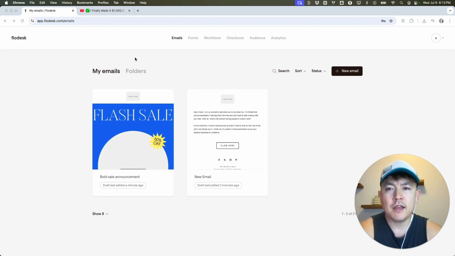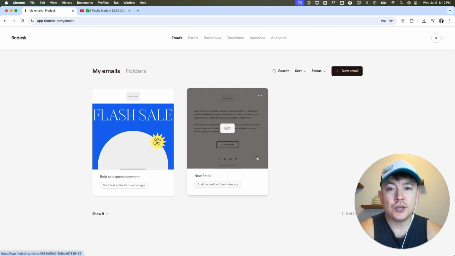Now here on the home screen, if you want to add a YouTube video into one of your emails, be sure to click on emails here on the top. Once you do that, you're going to see all the emails you currently have. Go ahead and choose the email that you want to add a YouTube video into. So for example, this one.